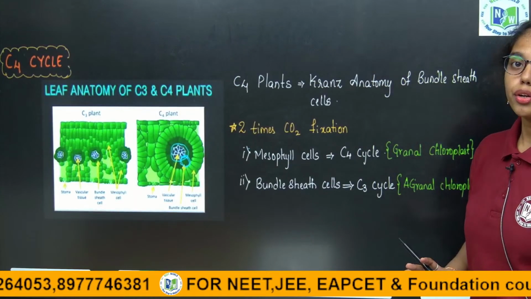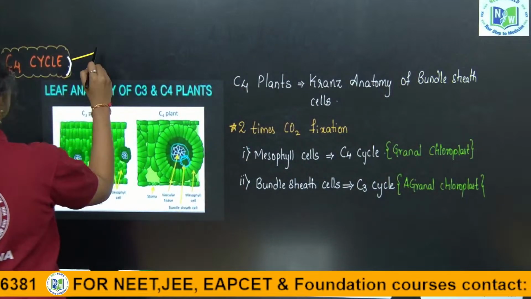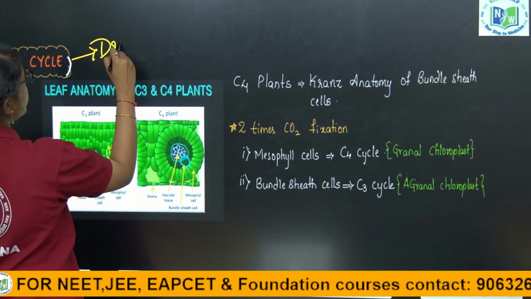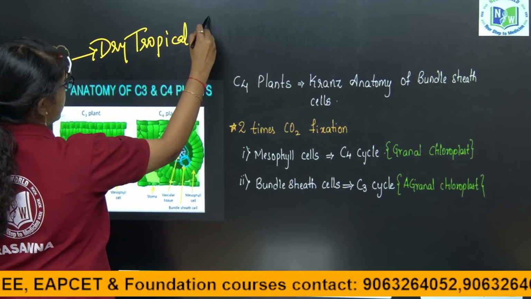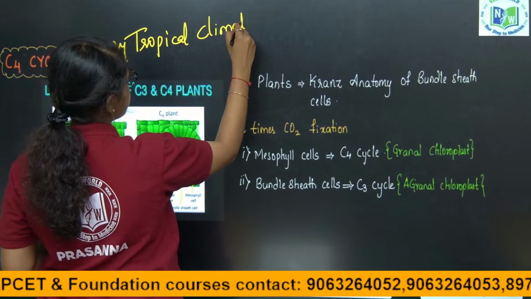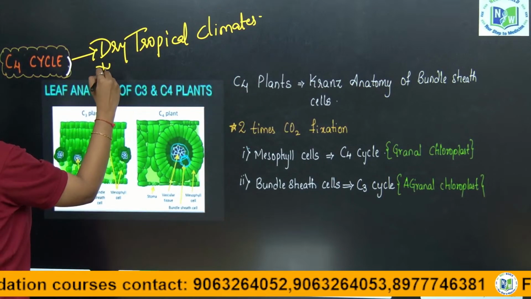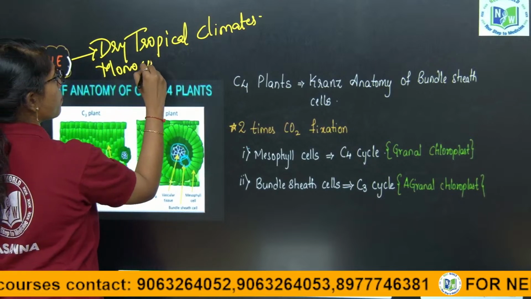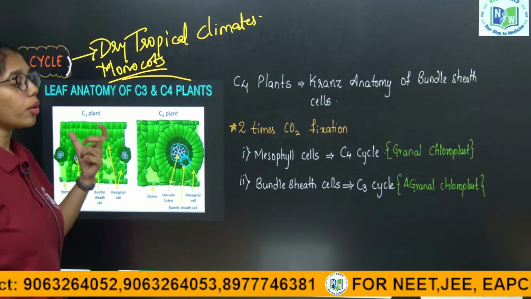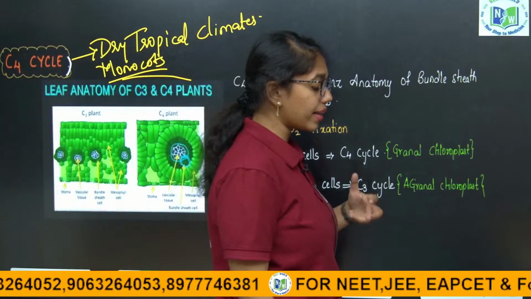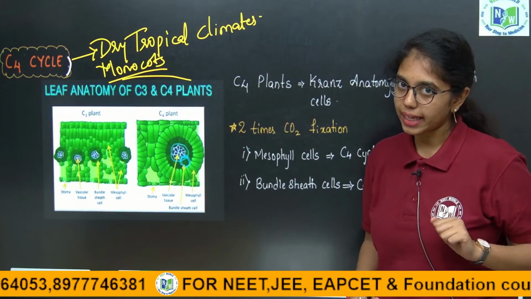Next is the C4 cycle, which is activated in plants which grow in dry tropical climates, mostly monocots. For this C4 plants, first you need to understand the anatomy of the leaf to understand the cycle better.